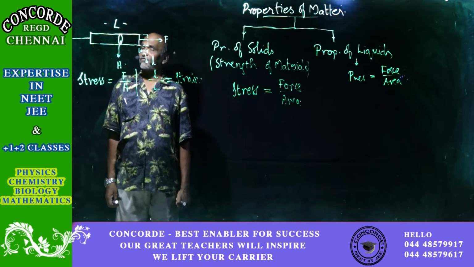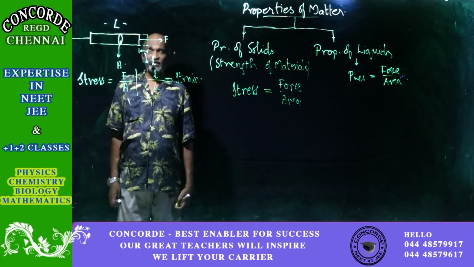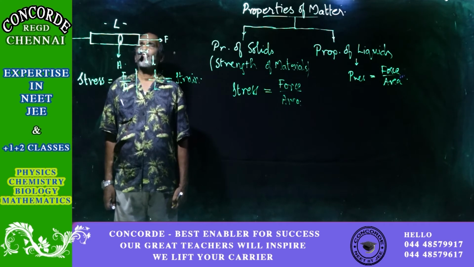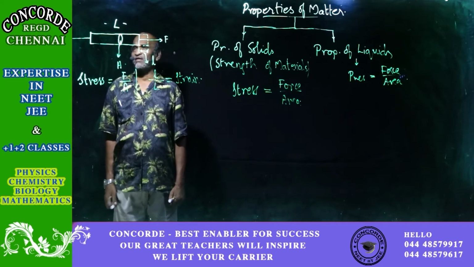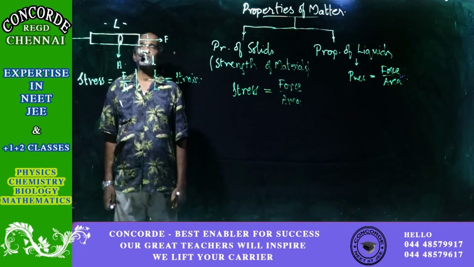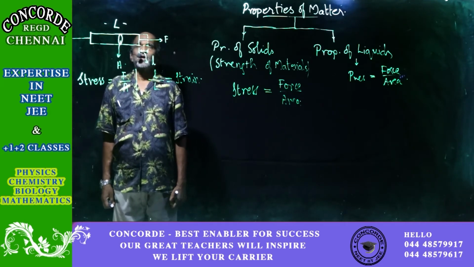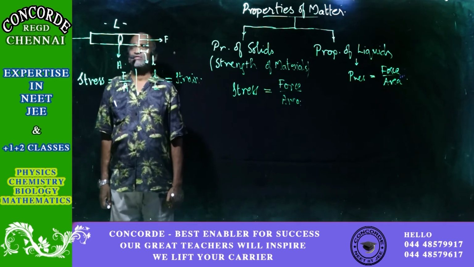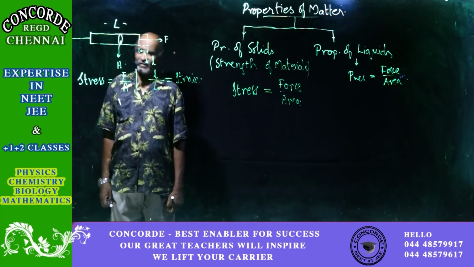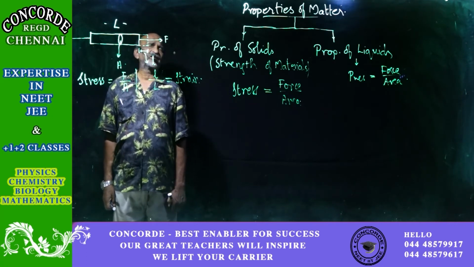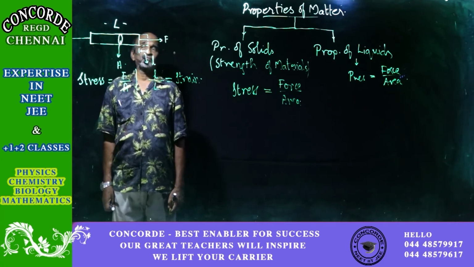So the definition for deformation is that when a force is applied on a bar, there will be an elongation, or maybe when it is of the compressive type, there will be a compression. Then on removing the forces, if the change still remains, that deformation is called a permanent deformation.